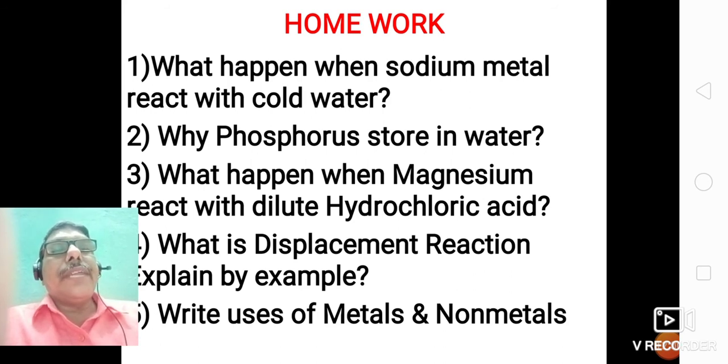You can give many examples. When an iron nail is dipped in copper sulfate solution, then there is formation of iron sulfate and copper. Or when zinc metal is dipped in copper sulfate solution, then there is formation of zinc sulfate and copper. So in this way you can write the displacement reaction. And lastly, write the uses of metals and non-metals.